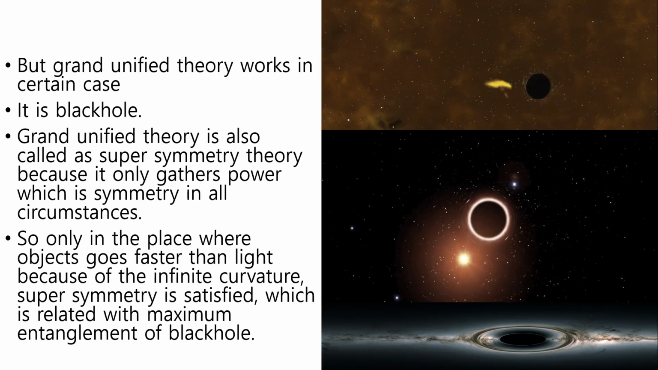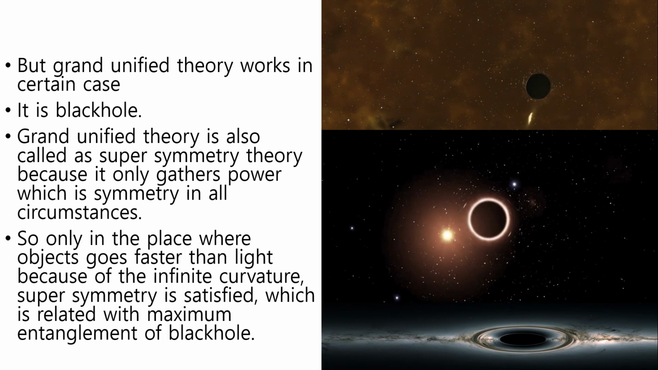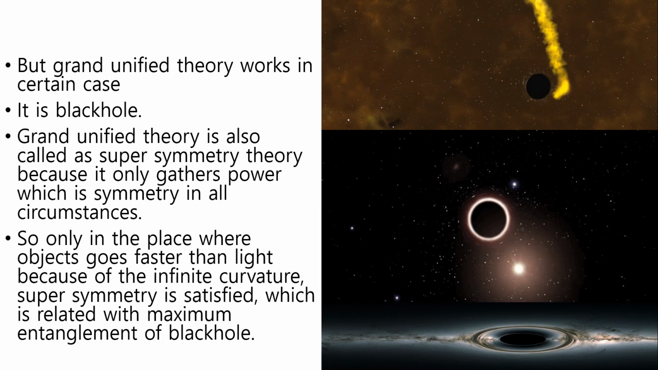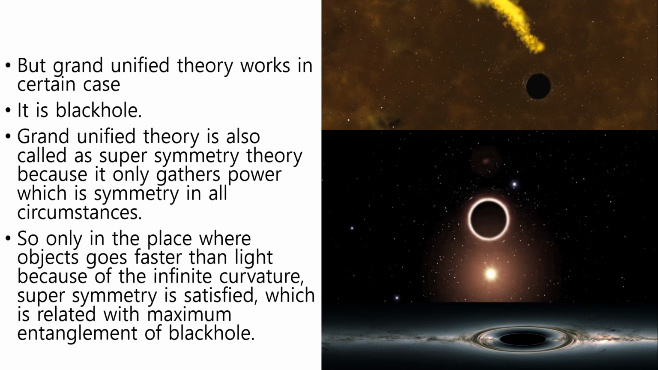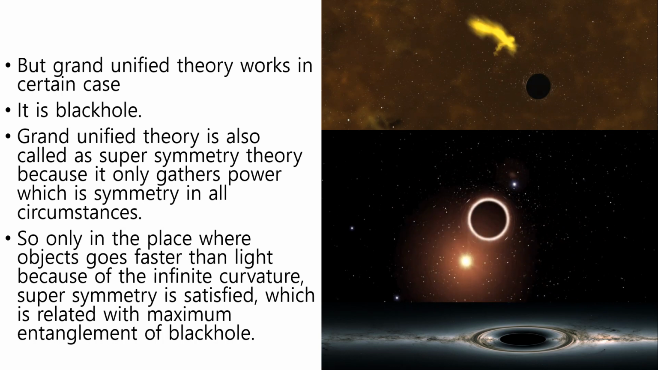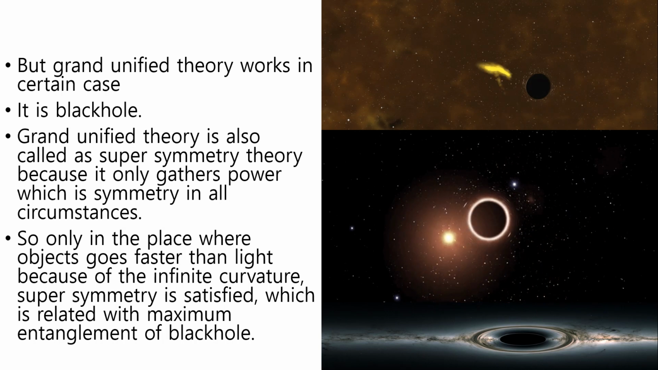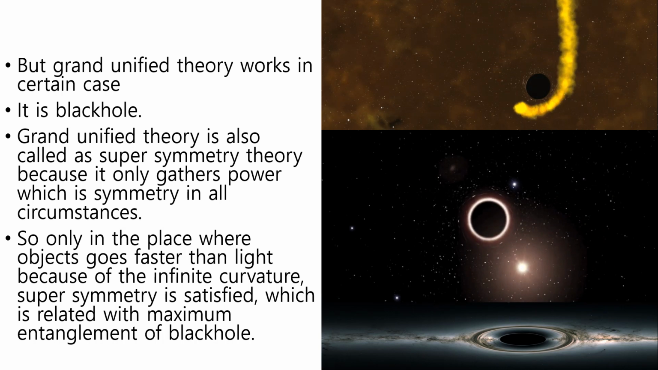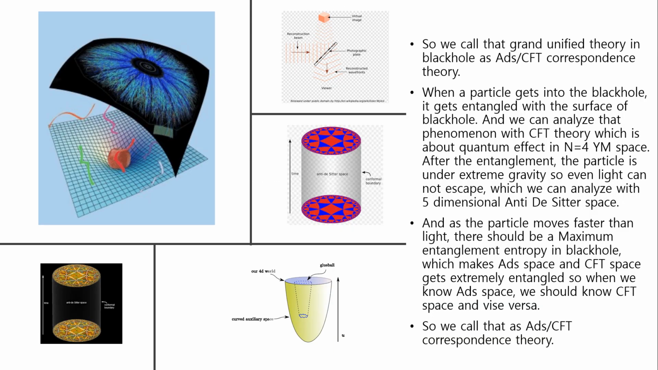But grand unified theory works in a certain case. It is black hole. Grand unified theory is also called supersymmetry theory because it only gathers power, which is symmetry in Earth circumstances. So only in the place where objects go faster than light because of the infinite curvature, supersymmetry is satisfied, which is related with maximum entanglement of black hole. So, we call grand unified theory in black hole AdS-CFT correspondence theory.